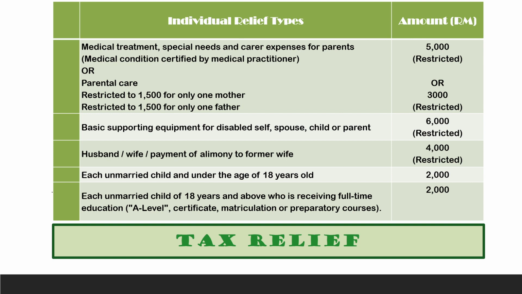Okay, and then the next one is children. For children, there is a category of below 18 years old and above 18 years old.